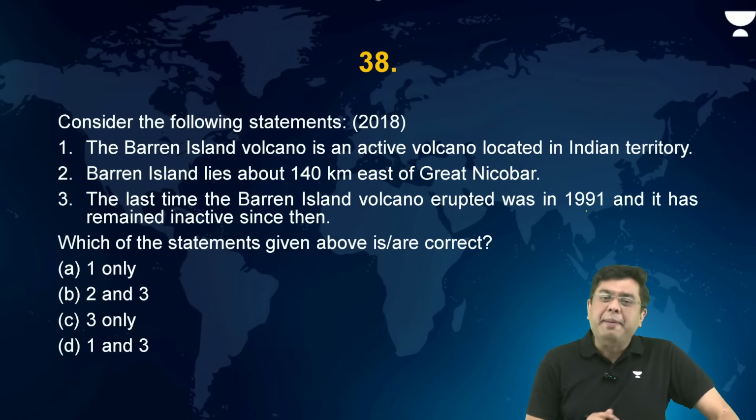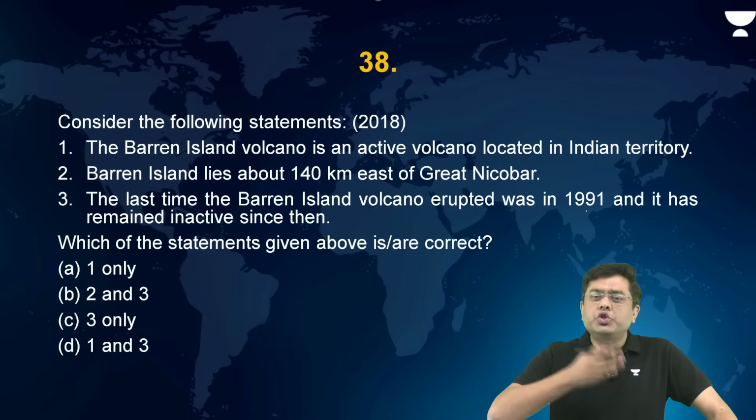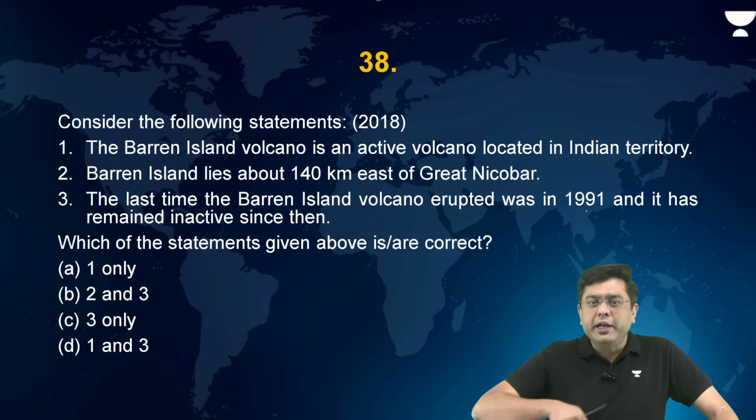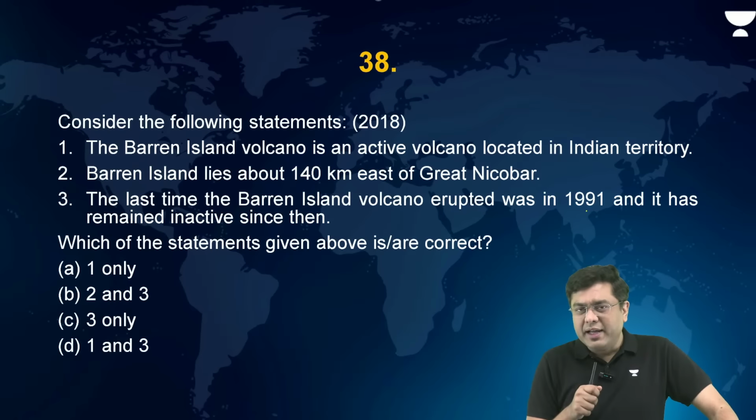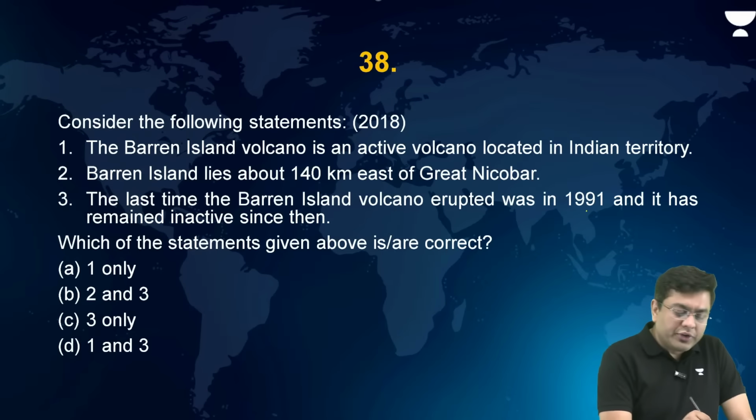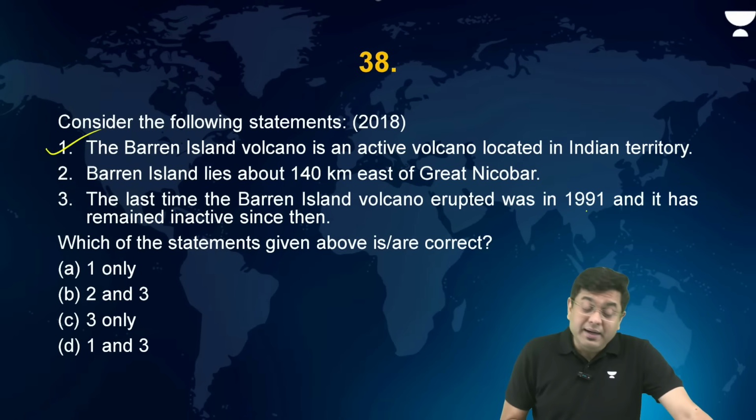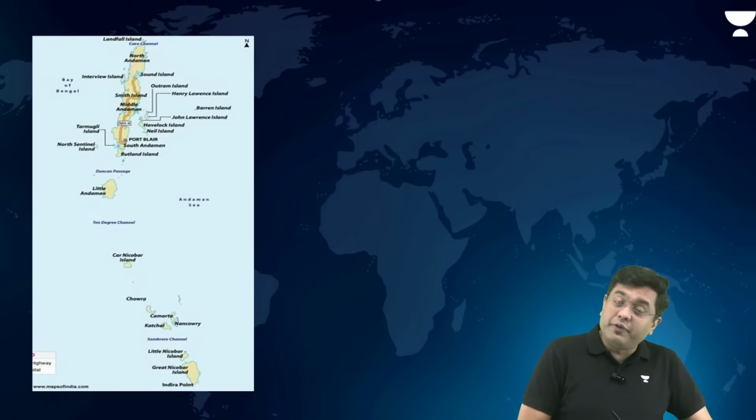So when we say Barren Island volcano, is it an active volcano? Yes, the only active volcano which is present. It is the northernmost active volcano in the entire Indonesian arc where there is a convergence of the Indian plate. So this is correct.